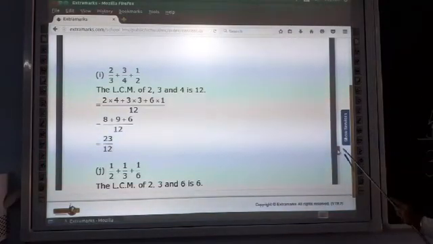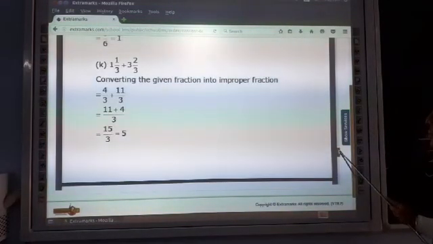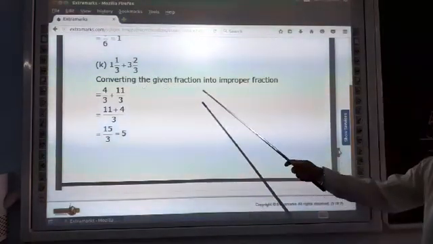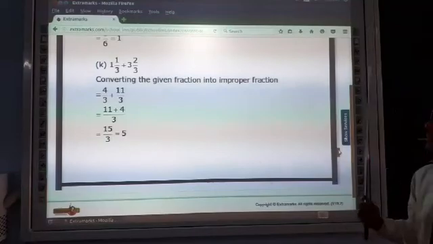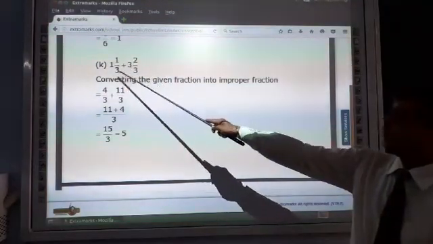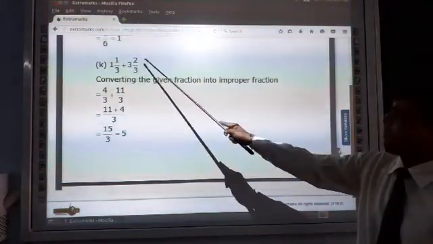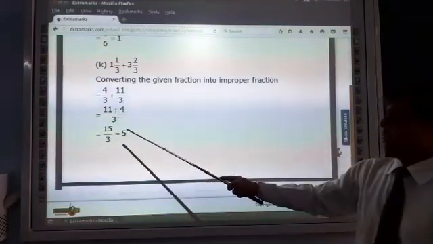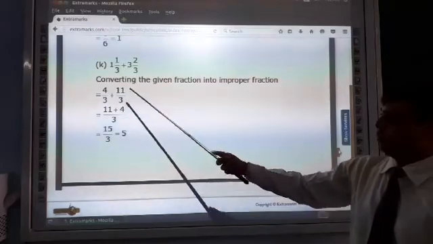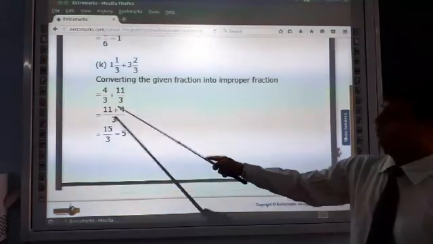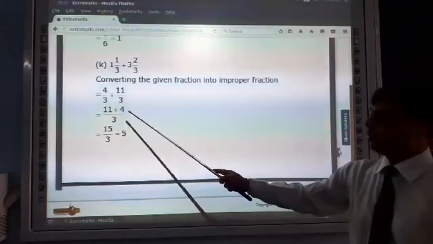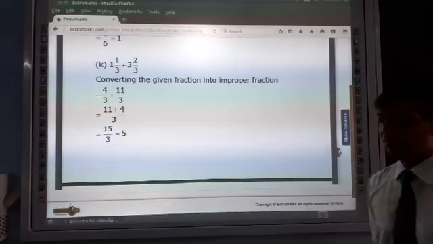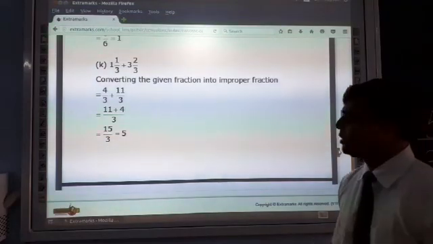Now next is 1 by 3 plus 3 2 by 3. Converting the given fraction into improper fraction. 3 ones are 3 plus 1, 4 by 3, plus 3 threes are 9 plus 2, 11 upon 3. LCM is 3. 3 ones are 3 is equal to 11 plus 4, 1 fours are 4. 11 plus 4, 15 upon 3. So 3 fives are 15. Okay students, write down the question.